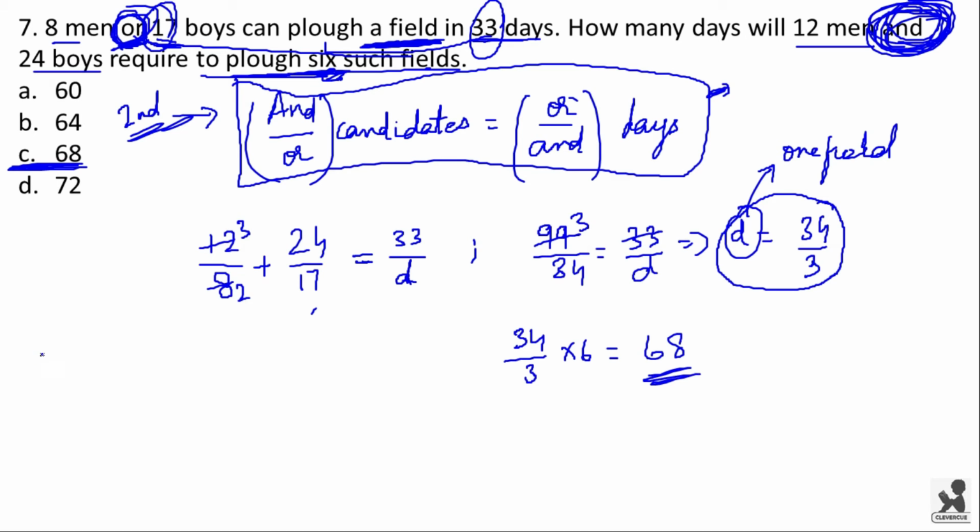Here I have explained you two methods, first method and second method. If you are not comfortable with first method, then you can go with second method, and if you are not comfortable with second method, then you can go with first method. But if you understand, the second method is the best method to solve in your examination.